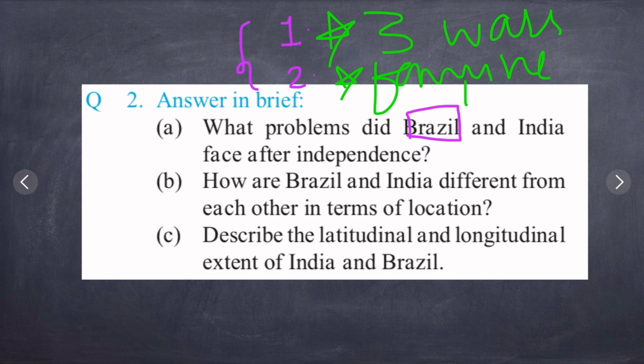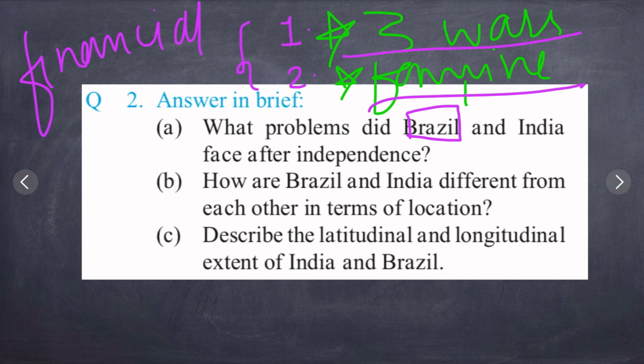So after independence, means after Portuguese rule, and also after the populist military rule, Brazil's problem was that it faced a financial crisis. There is a statement given in our textbook, it has overcome global financial difficulties in the late 20th century. Means recently it has overcome this financial crisis. Problems faced by Brazil were the financial crisis. By India it was 3 wars and famine situation. By Brazil it is financial crisis.